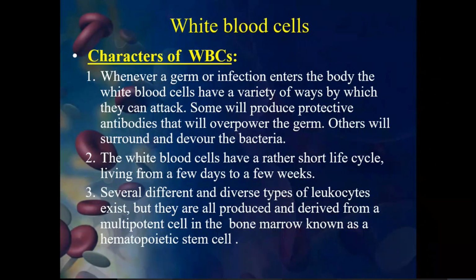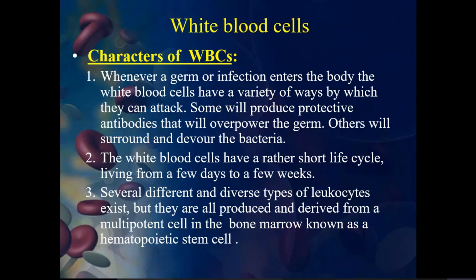They attack the germs and stop the activity of the germ. When the germ activity is stopped, we don't get any disease, right? Some of them will produce the antibodies, some will directly attack it, and others will surround and engulf the bacteria.